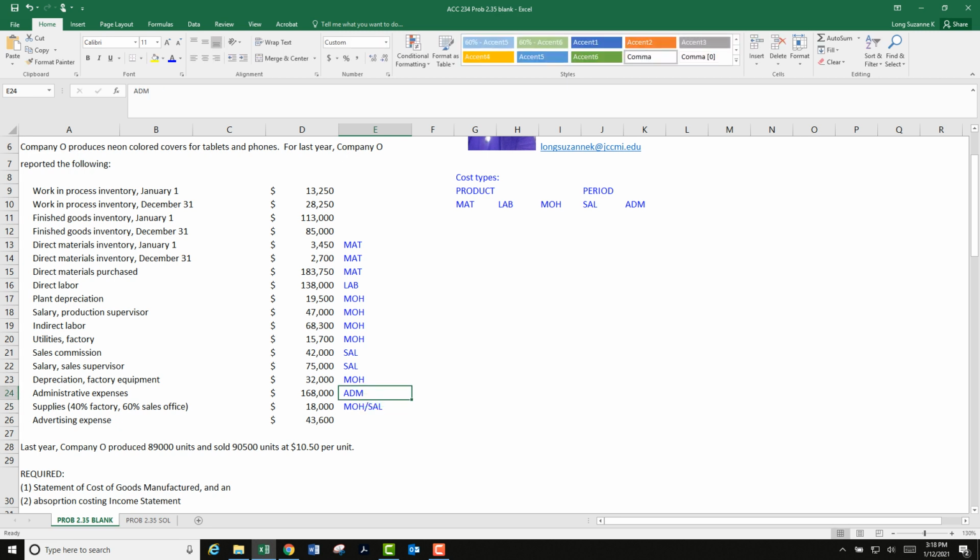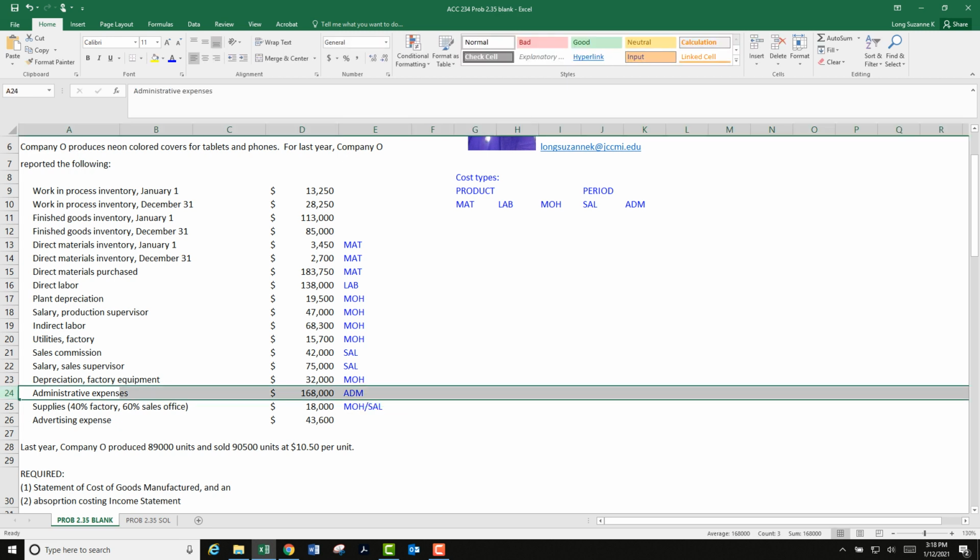And notice that in this particular case, they gave us one total for administrative expenses, whereas there'd be a whole list of things represented in this one number. All different kinds of office wages and salaries, supplies, just anything to do with running the office, anything to do with operating the company that's not production related or selling related.